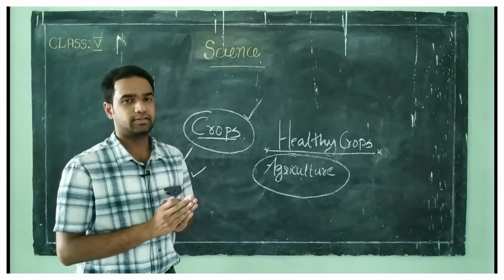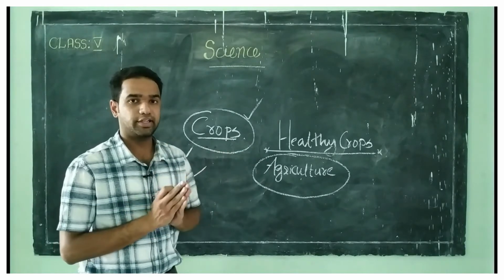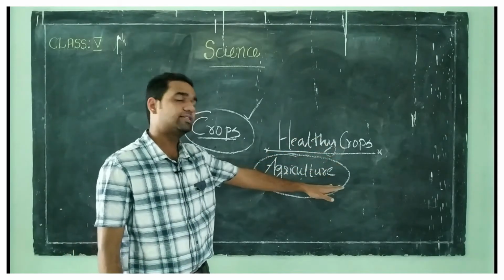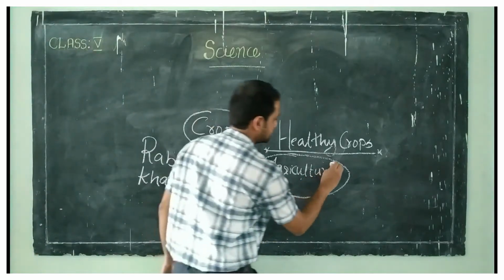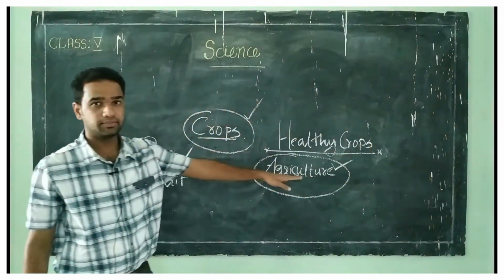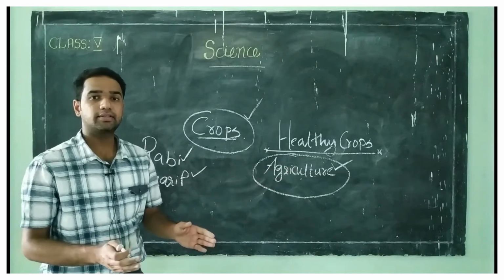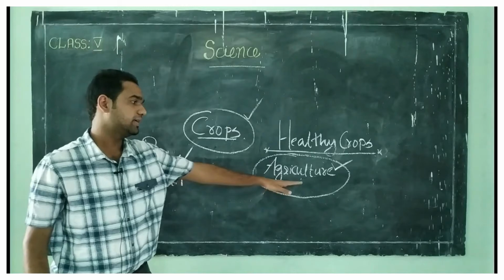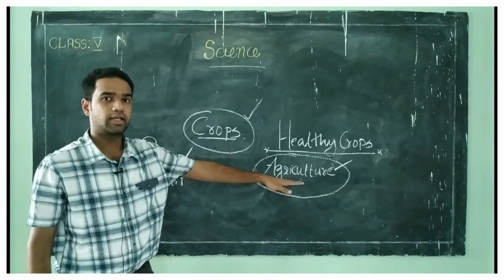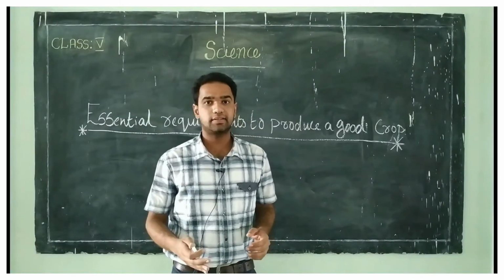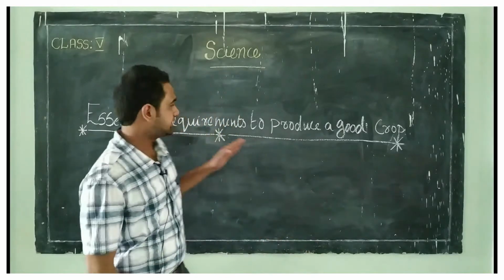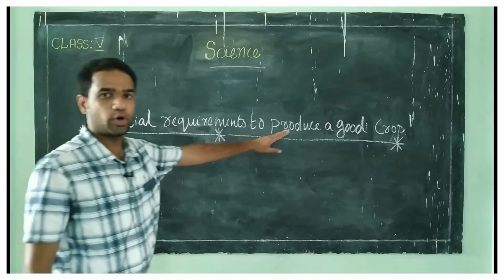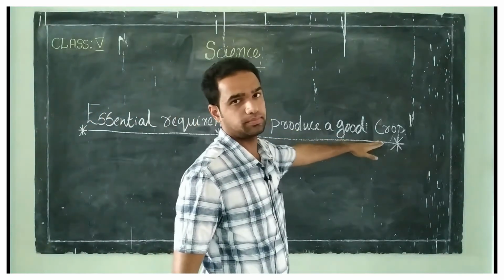So that practice of growing crops in large quantities is termed as agriculture. Is that clear?